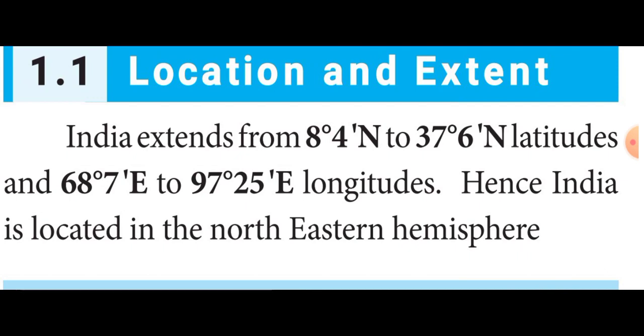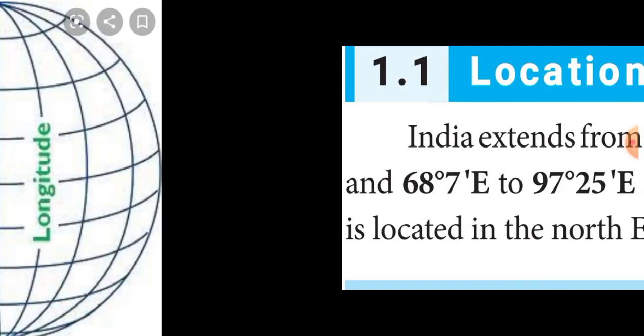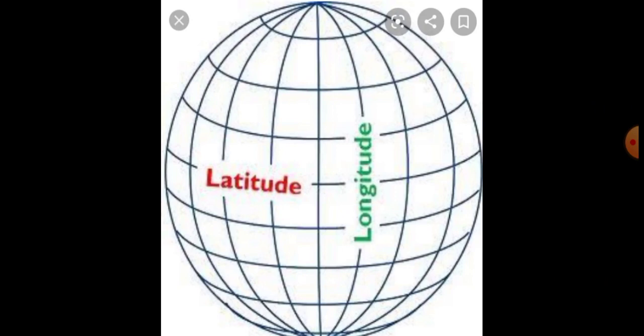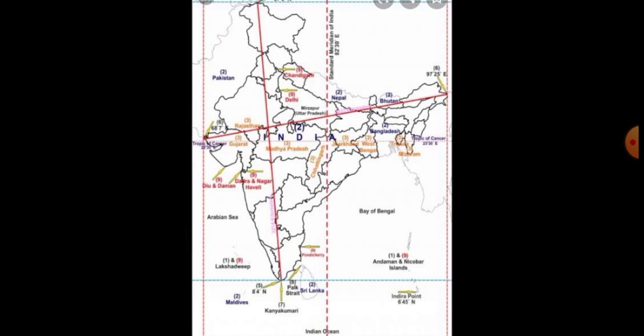Now listen very carefully, students. Two lines are there, latitudes and longitudes. Hence, India is located in the northeastern hemisphere.